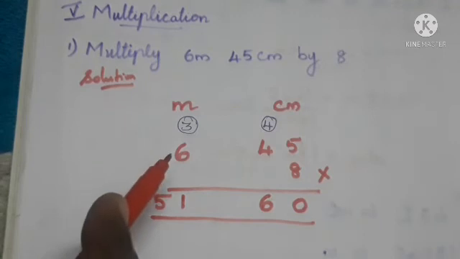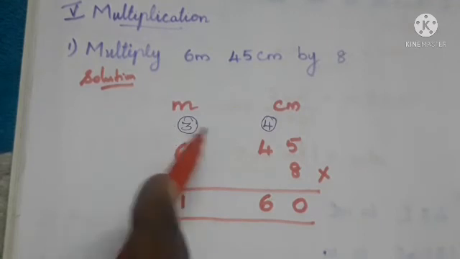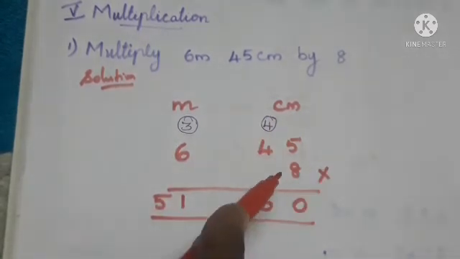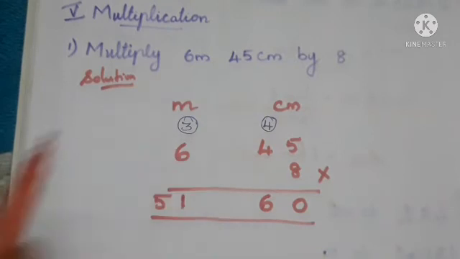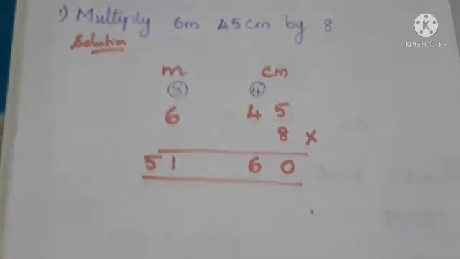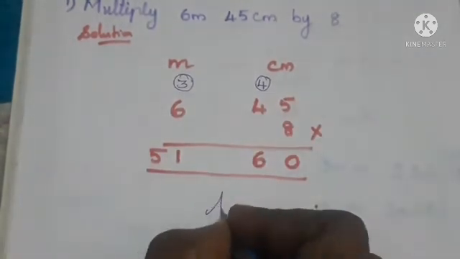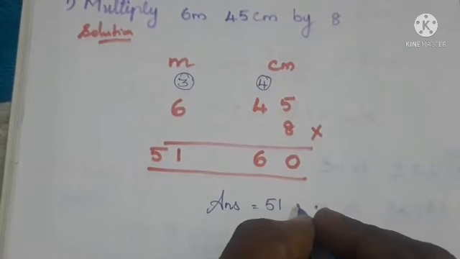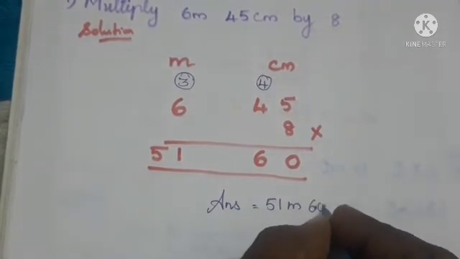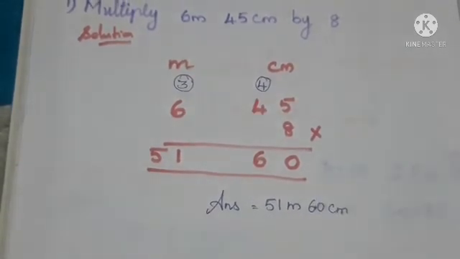So from here we can write the answer. The answer is equal to 51 meter and 60 centimeter.